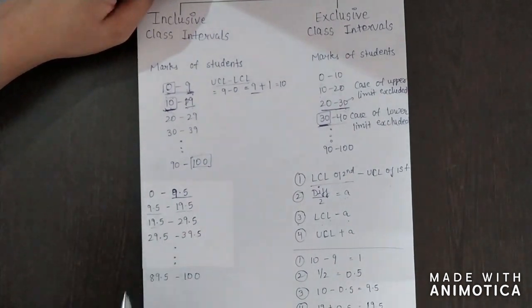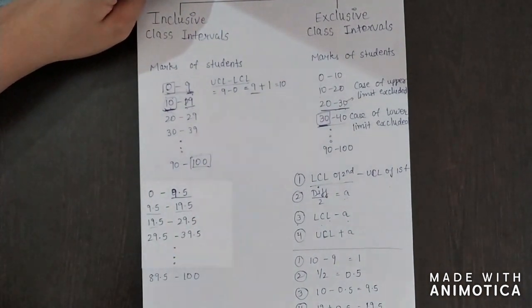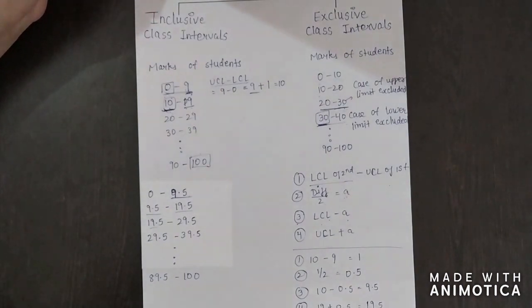Okay, now see, we have converted our inclusive class limits into exclusive, because here 9.5 is repeated 2 times, and 19.5 is repeated 2 times. So we have easily converted our inclusive into exclusive class limits. Okay.